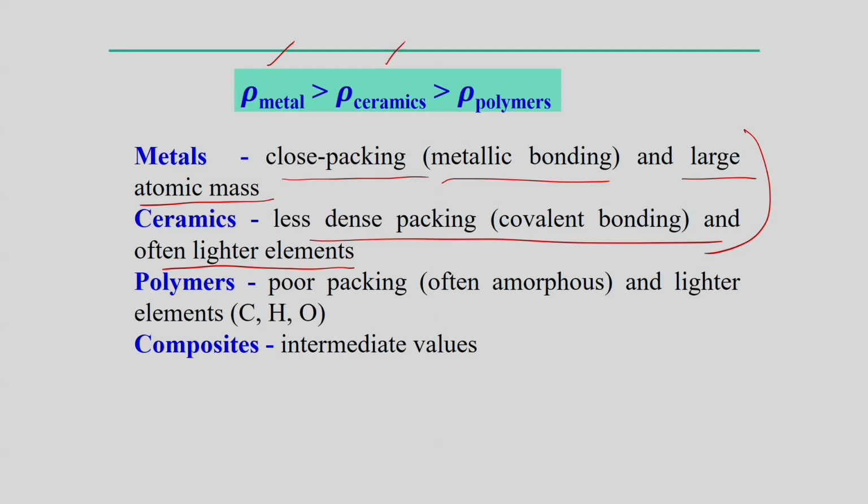And of course, all this depends on what type of crystal structure and what elements actually form the crystals. Based on that, we can predict the properties. So, density is more in the case of metal as compared to the ceramic.